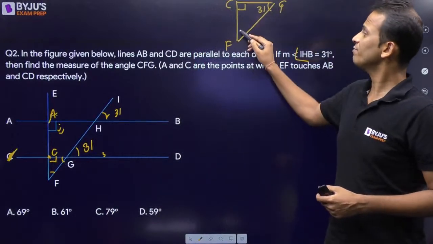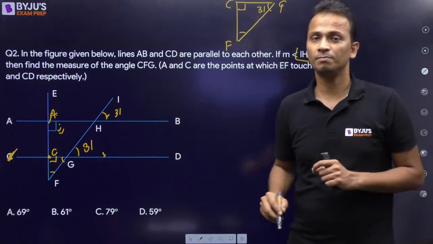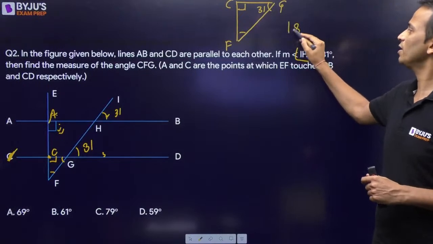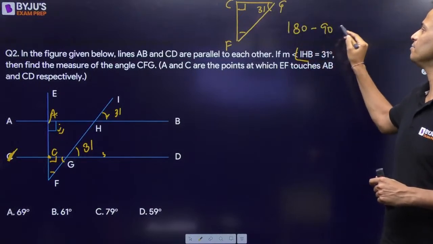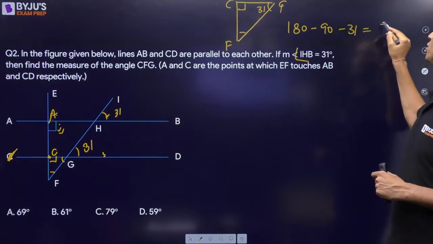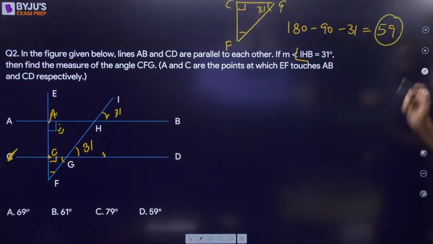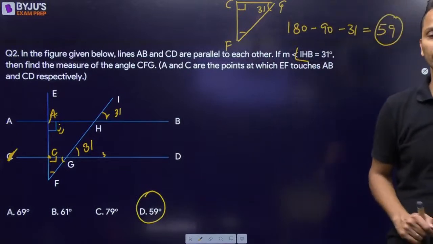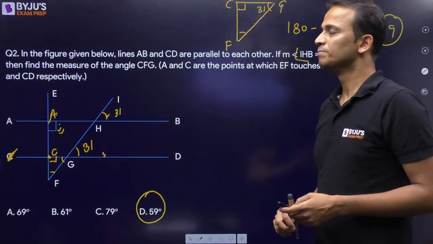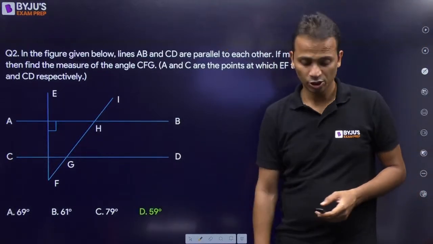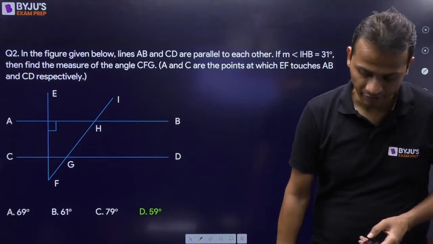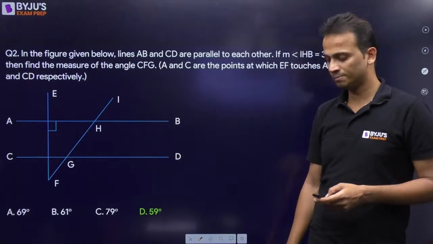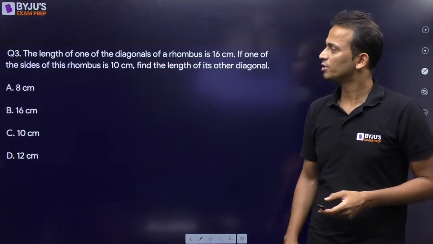So I can find out the measure of the remaining angle, right? It will be 180 minus 90 minus 31. So the measure will come out to be 59 degrees. So the correct answer, this was easy. The correct answer will be option D, that is 59 degrees. All right. Exactly. So a lot of you have already given a correct answer. Nice. Good to see that. Let's move ahead and look at question number 3.